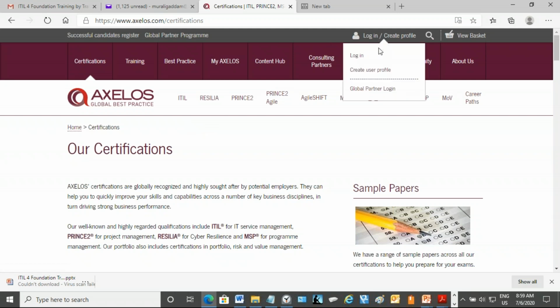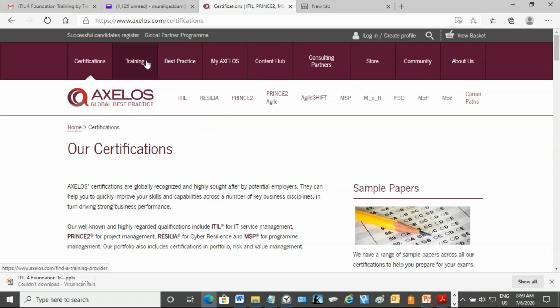But if you pay more money and become a member, there's a membership page also. My Axelos is the membership page. I am a member for ITIL as well as Prince2. It's an annual membership. Then you have access to more documents like templates and case studies, and discounts for some other things.